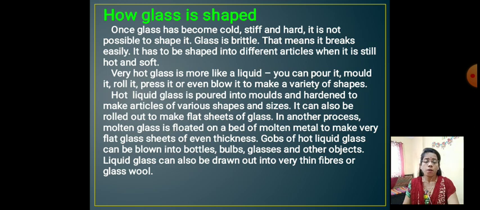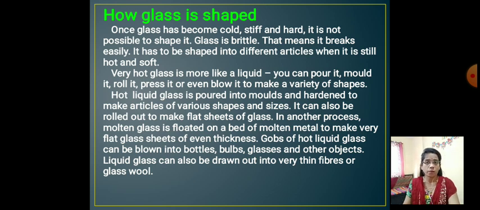That's why your mother does not give you glass objects like a glass or bottles, because if you throw them here and there they can easily break. That means brittle. When it is hot, like a liquid, we can pour it and mold it.